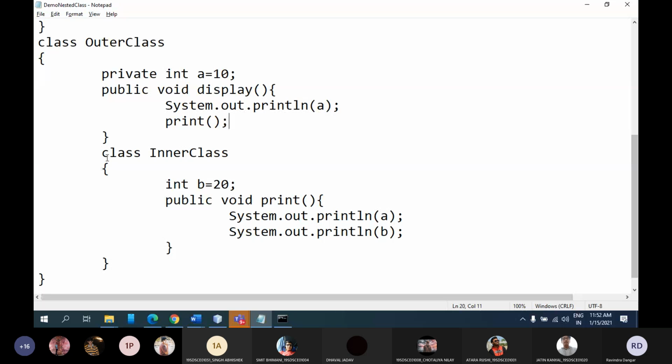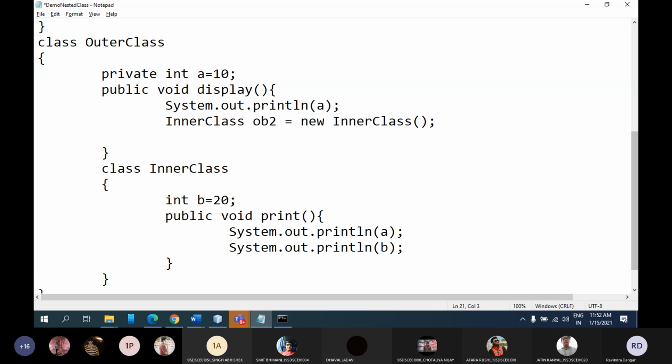But simply what you can do here, you can create an object of the inner class like a normal class. You can follow this syntax: inner class, then let's say ob2 equal to new inner class, and you can call the method ob2.print.